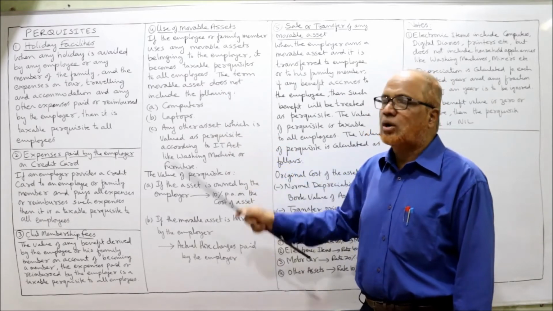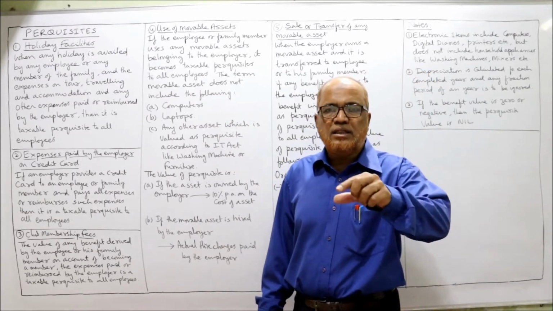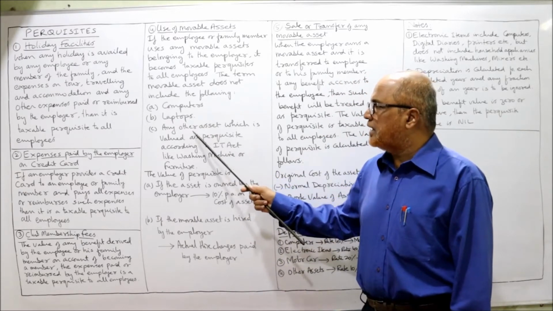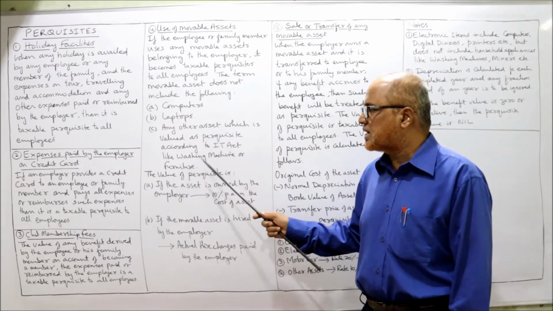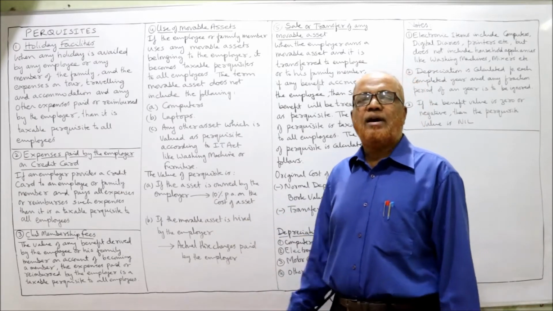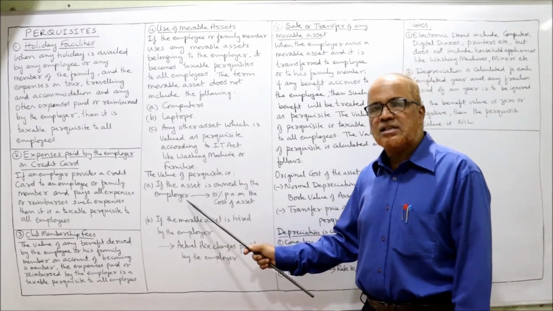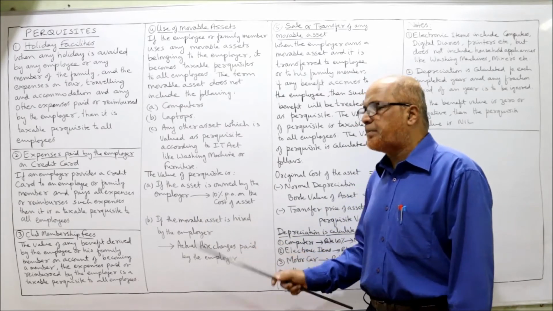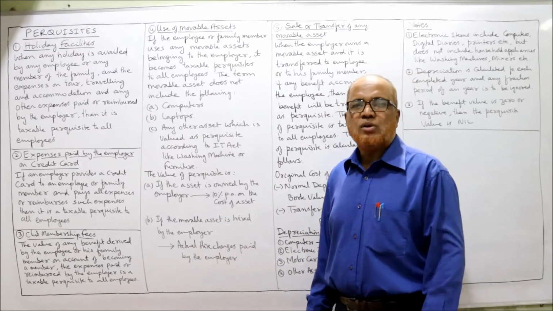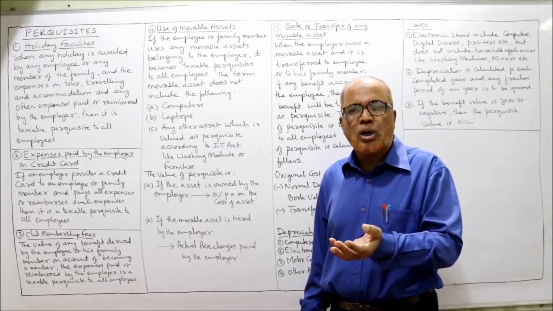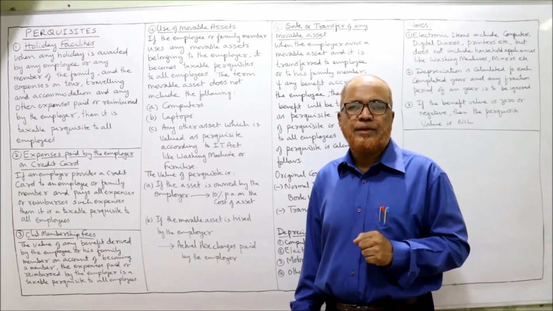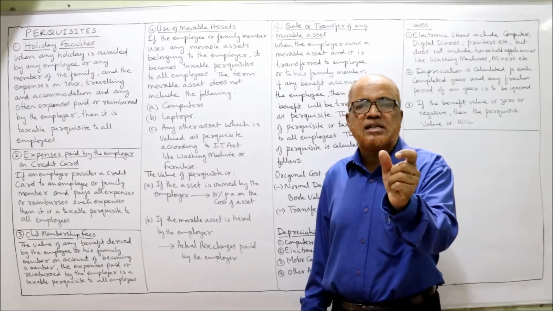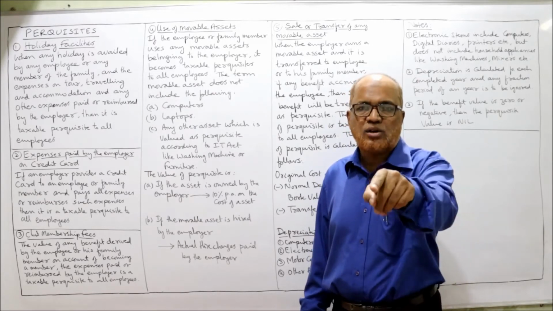The term movable asset does not include the following. The Income Tax Act has given that these will not come within the ambit of movable assets: computers, laptops, and any other assets which are valued as perquisites according to the Income Tax Act, like washing machine, furniture. So how do we calculate the value of the perquisite? If the asset is owned by the employer, the value is 10% per annum of the cost of the asset. So we have to see whether the movable asset is owned or hired by the employer. If the asset is owned by the employer, 10% of the original cost of the asset is the value of the perquisite in the hands of the employee.